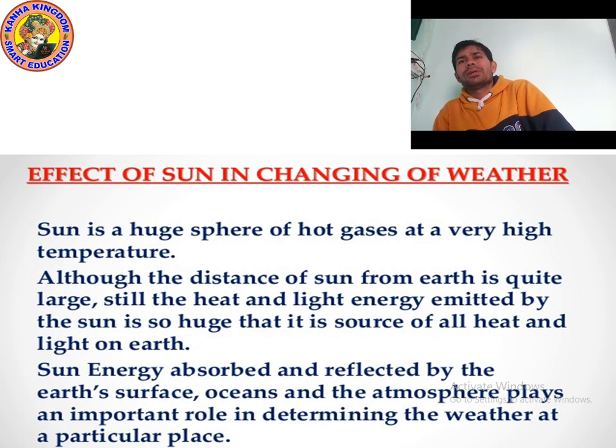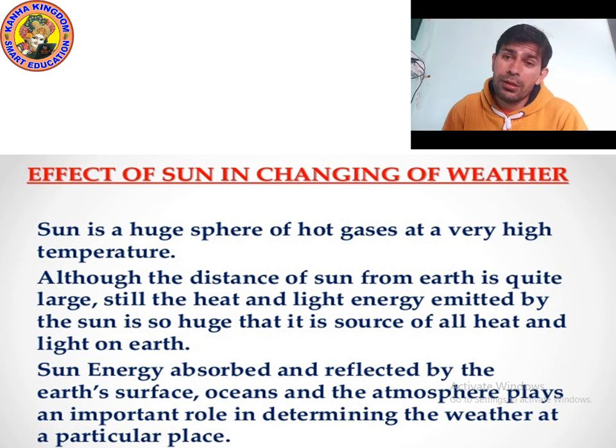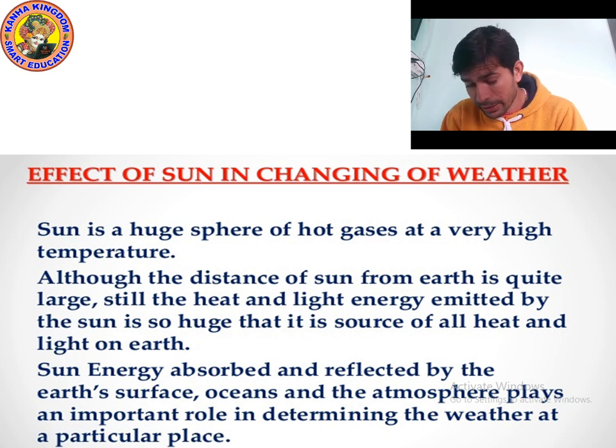If we talk about the effect of the sun, we know that the sun is a huge ball of hot gases, and the sun is very far from Earth, but still the heat and light energy emitted by the sun is huge. So it reaches the Earth, and half of the heat and light energy of the sun which falls on the Earth is reflected back. You know that the ozone layer protects from ultraviolet rays which come from the sun, and the sun's energy is absorbed and reflected by the earth's surface.